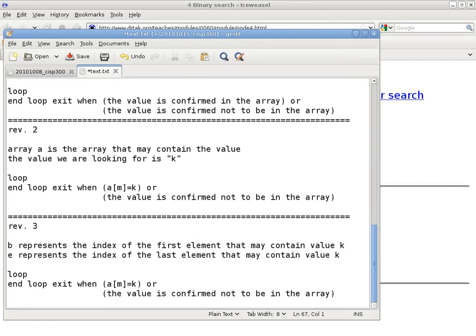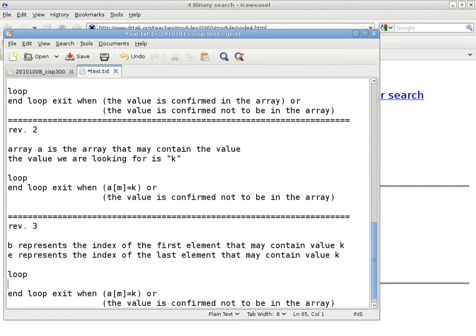Okay, how do we compute M? Subtract B from E, divide by 2. Okay, very good. So it is also the same as B plus E, the whole thing divided by 2. Yeah. Boils down to the same thing. Yep. Now, some people may ask, yeah, but sometimes this is a fractional number. How do we deal with that? We can deal with that later. We want to capture the general idea first. The details we can defer until later.